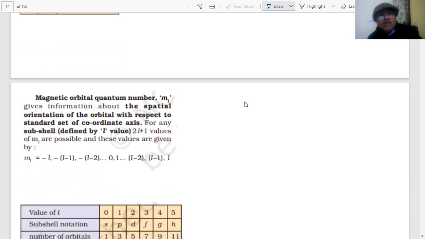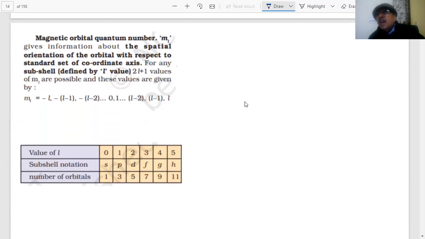There is a third quantum number, students. It is given by the quantum mechanical Schrodinger's wave equation. It gives the information about the spatial orientation of orbitals with respect to coordinate axes. It is called the magnetic quantum number, m.